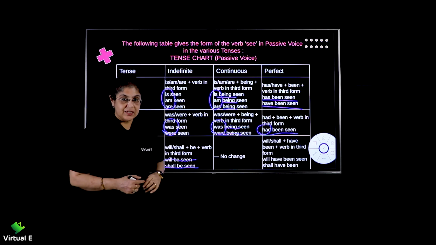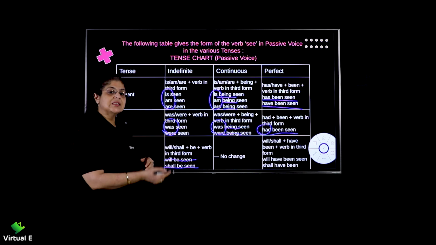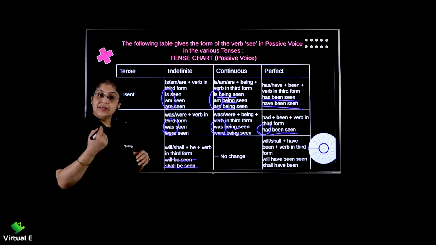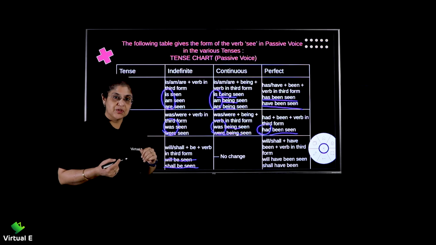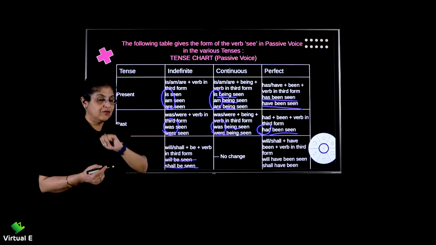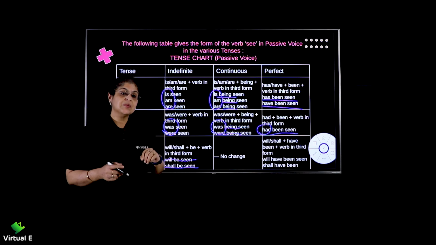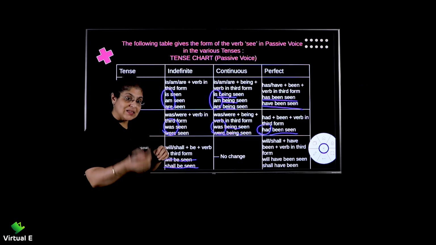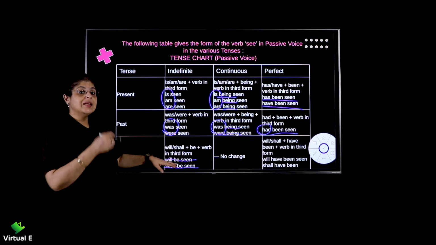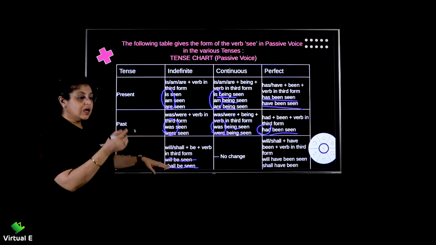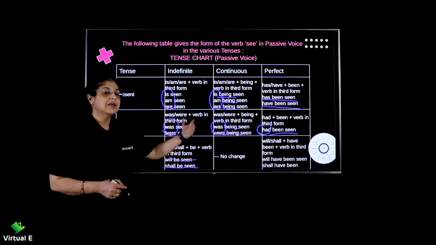Now, moving to the future tense. If I tell you, I will eat a pizza: I is the subject, will eat is the verb, a pizza is the object. I got my 3 things. What is the 4th thing? Will eat. Which tense is it? Future tense. Now I'm supposed to make this active voice into passive voice. So, I will eat a pizza becomes: A pizza will be eaten by me.